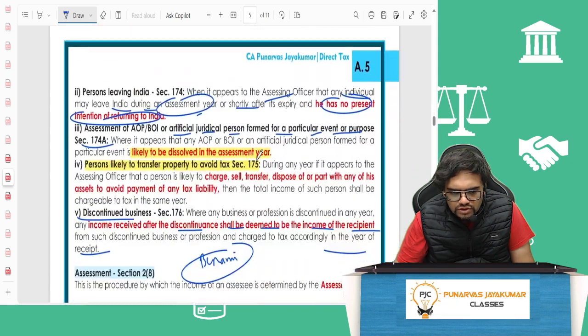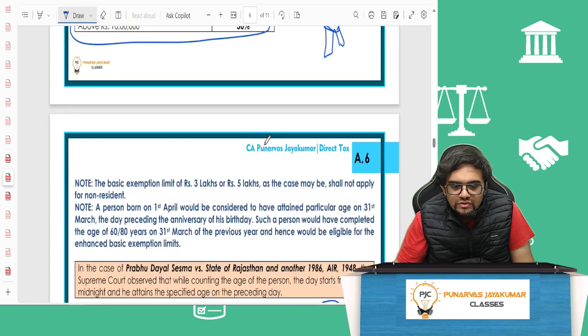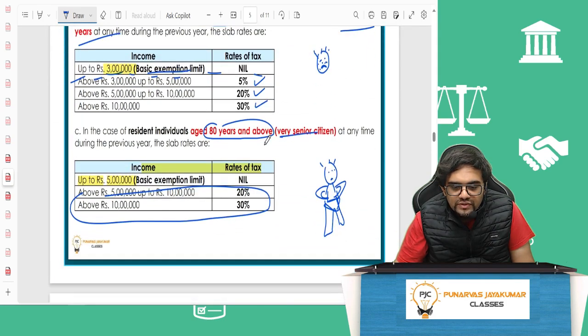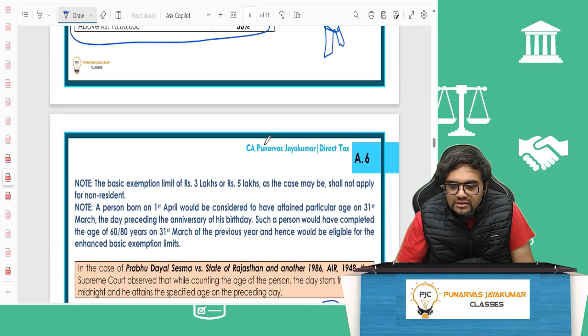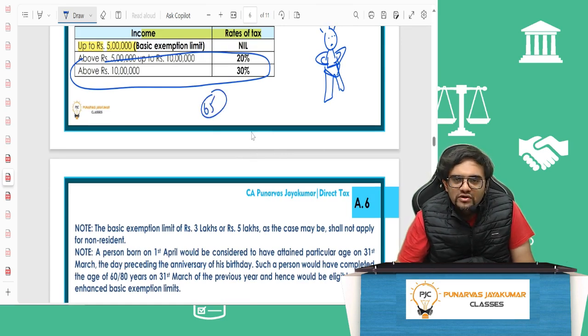Right. So apart from that, in the old regime, they can ask you one question where a 65-year-old Tata is earning 9 lakh rupees.